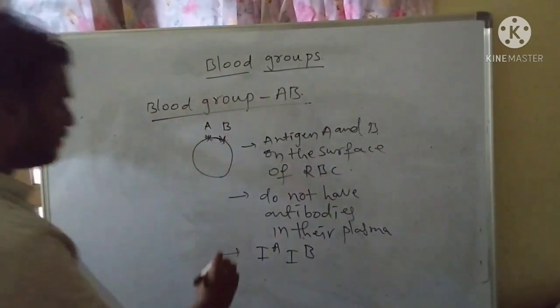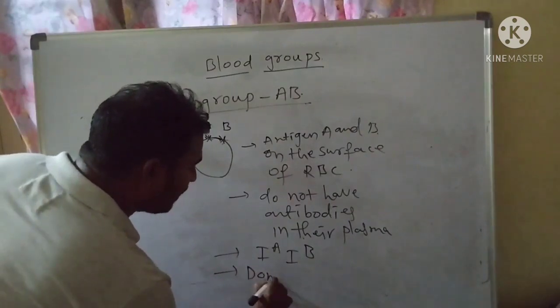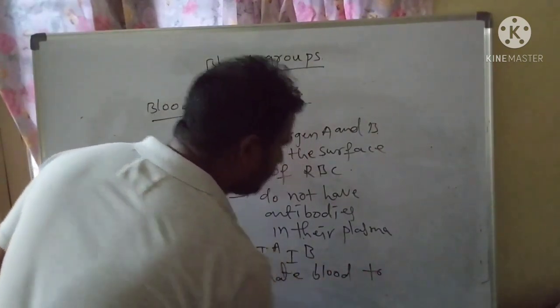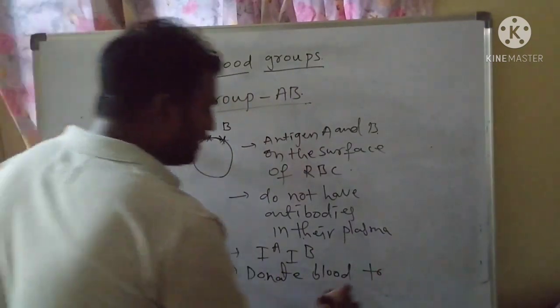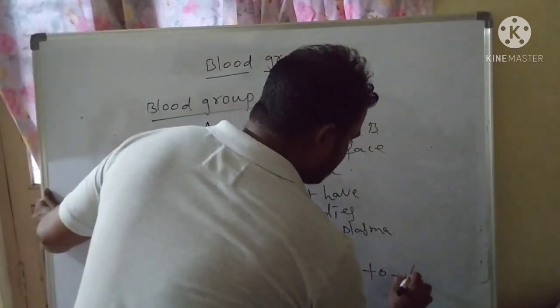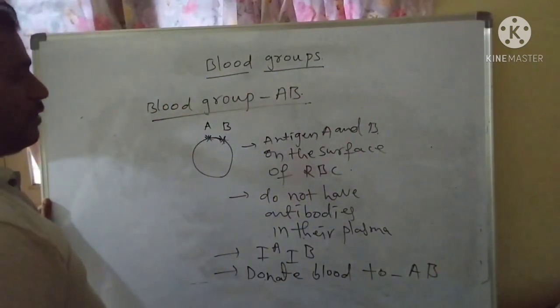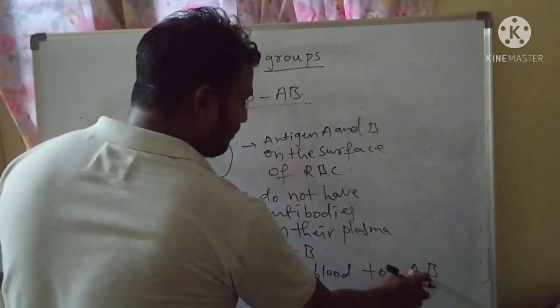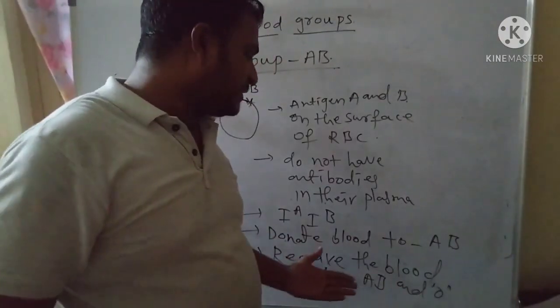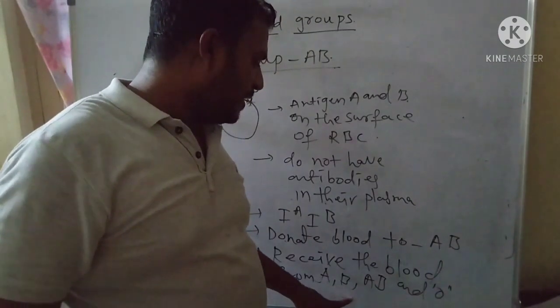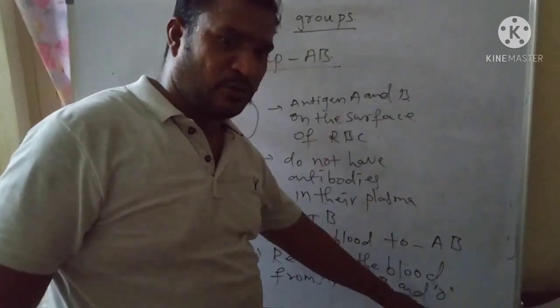Then persons with AB blood group can donate blood to AB only, but they can receive blood from all kinds of blood groups, A, B, AB and O.